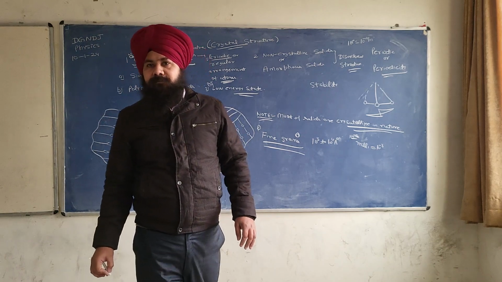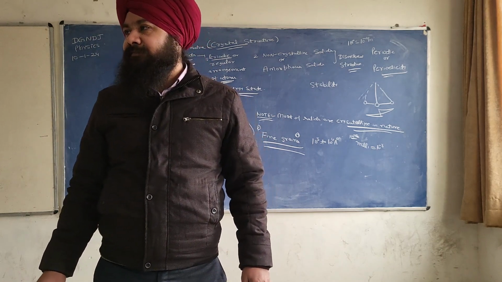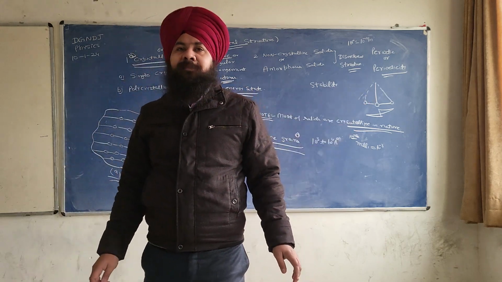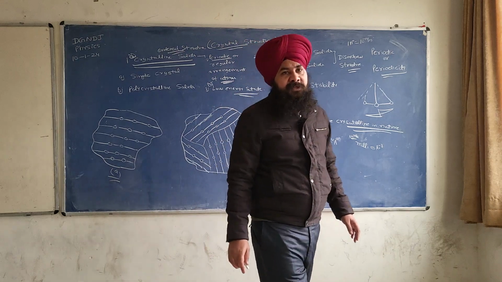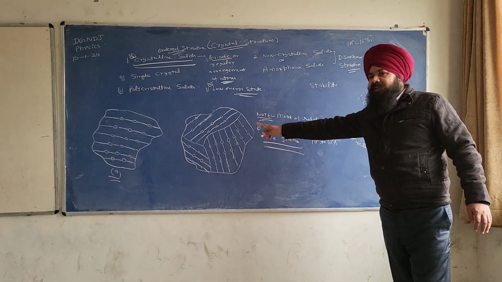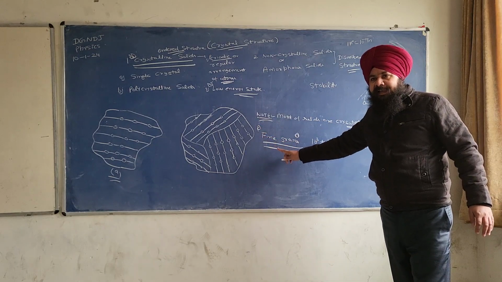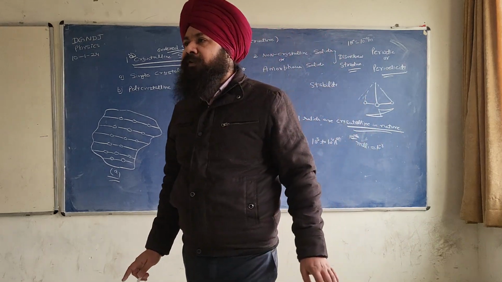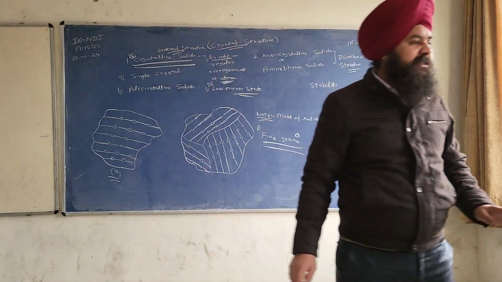Nano is 10 to the power minus 9. And angstrom is 10 to the power minus 10. You have to memorize all the units. So polycrystalline solid consists of fine grains having a size of 10 to the power 3 to 10 to the power 4 angstrom. Okay. Next.